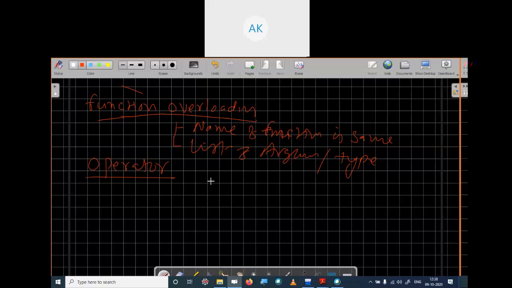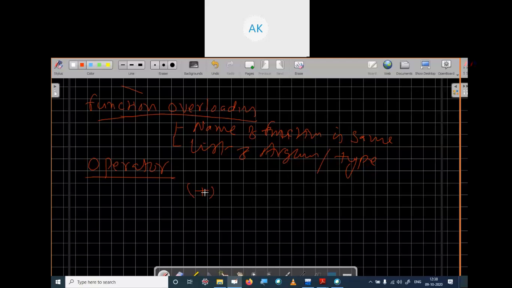Ultimately, the operator is designed for performing a particular operation on operands. So we have two things: operator and operands. Like plus, which is an operator designed for addition of two numbers.